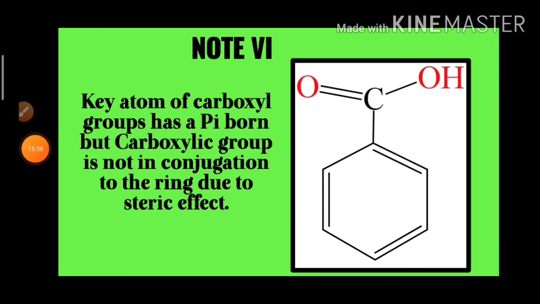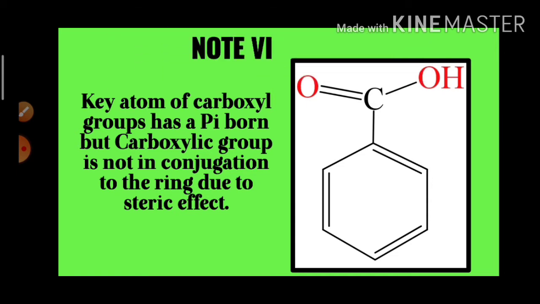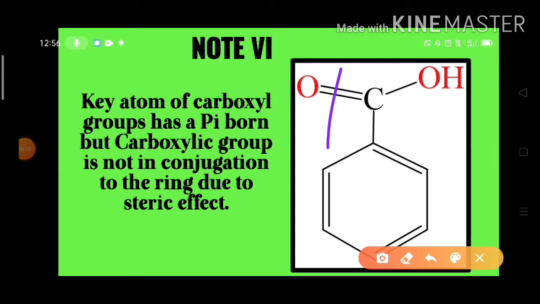Now we go for note 6. Look here, on the benzene ring, one carboxylic acid group is there, and in between this pi bond of the carboxylic acid group as well as this double bond, one single sigma bond is there.